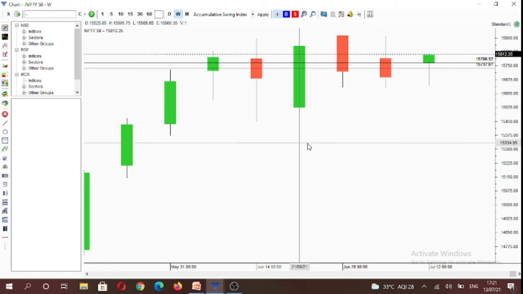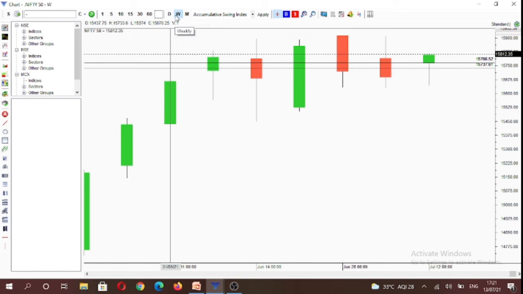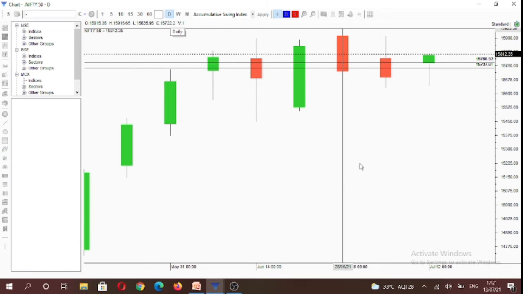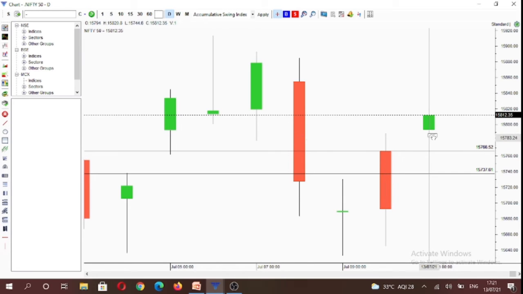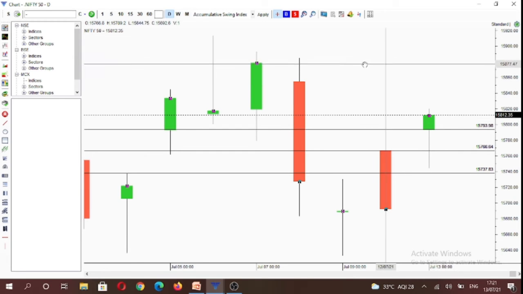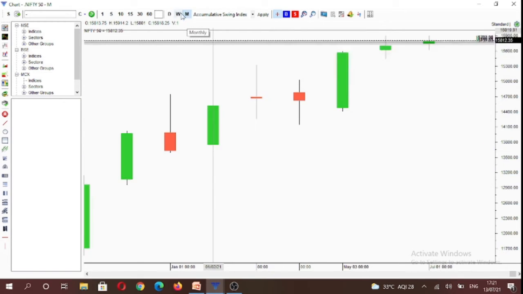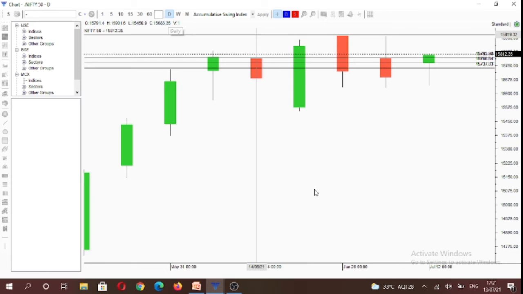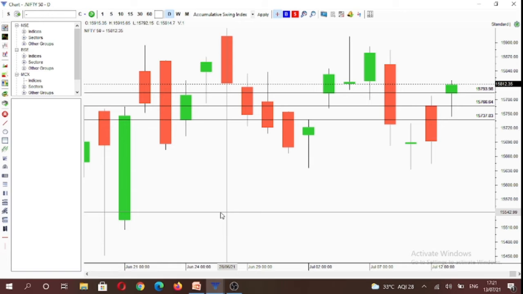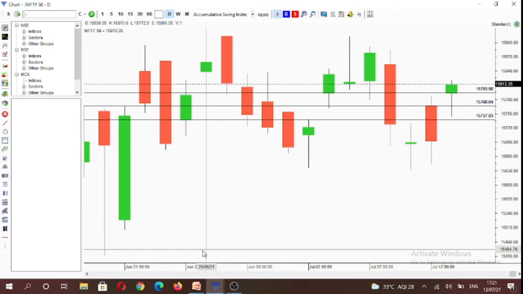So based on multiple time frames, both on the monthly and the weekly time frame, market is currently under control of buyers. And if we see the daily time frame, above today's open, we had full time frame continuity in the market. That is, buyers were aggressive in lifting the offers. As on all the time frames above 15,794, market was under control of buyers, both on monthly and weekly as well. And in terms of price structure, we have been making higher high and higher low. So based on this price structure, we have to prepare for multiple scenarios tomorrow.